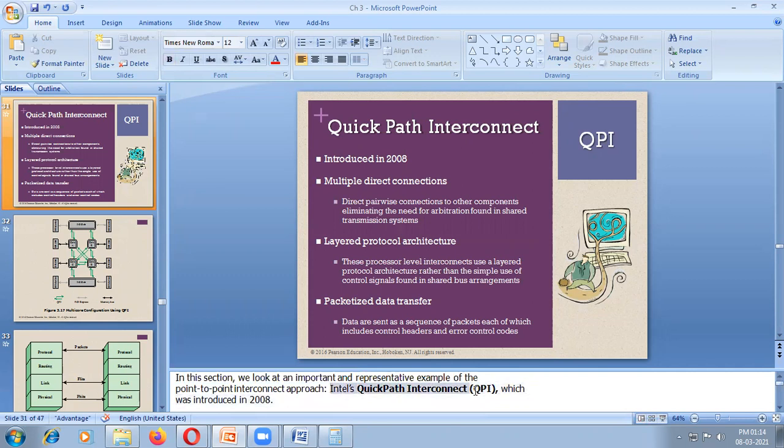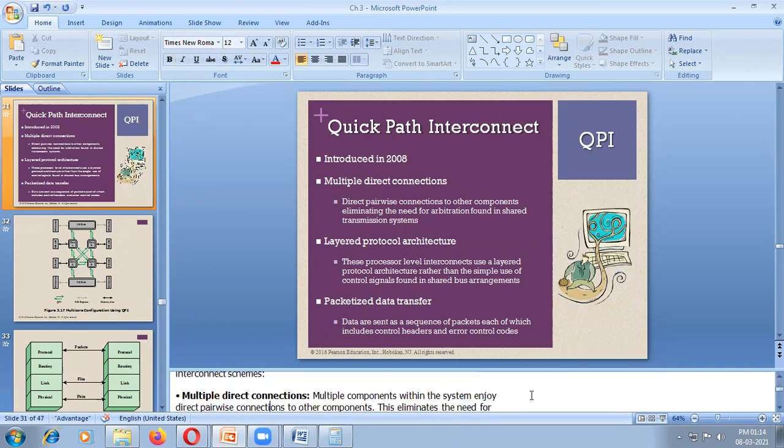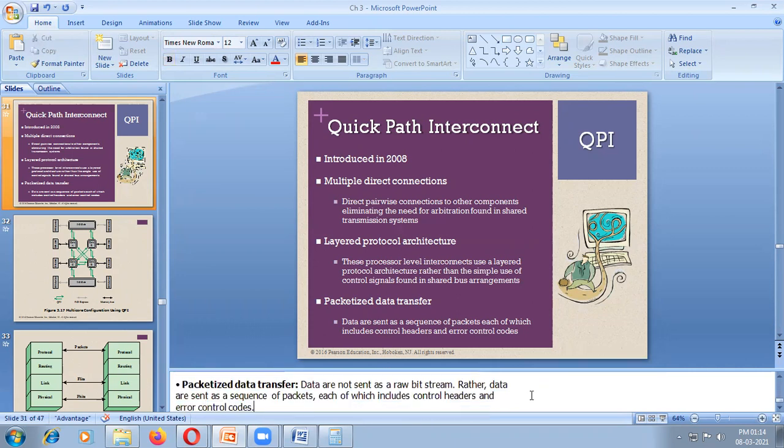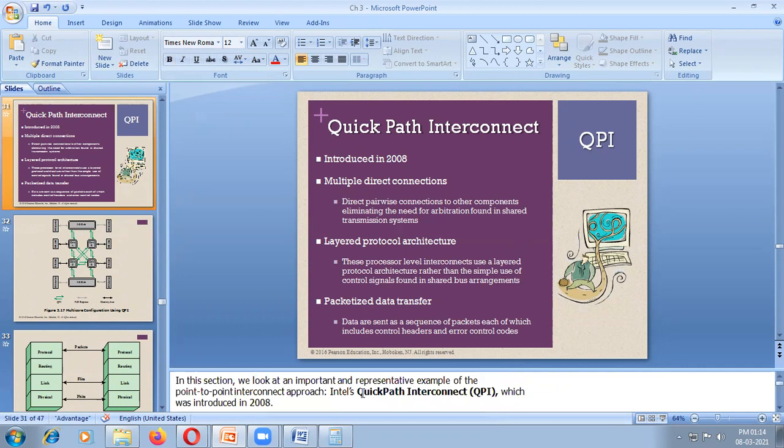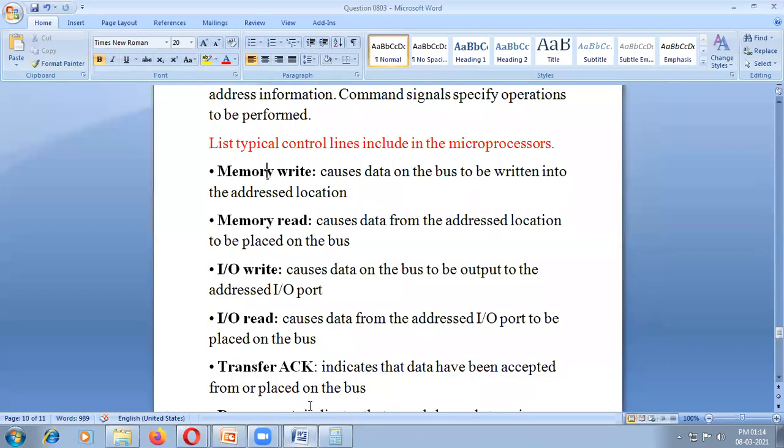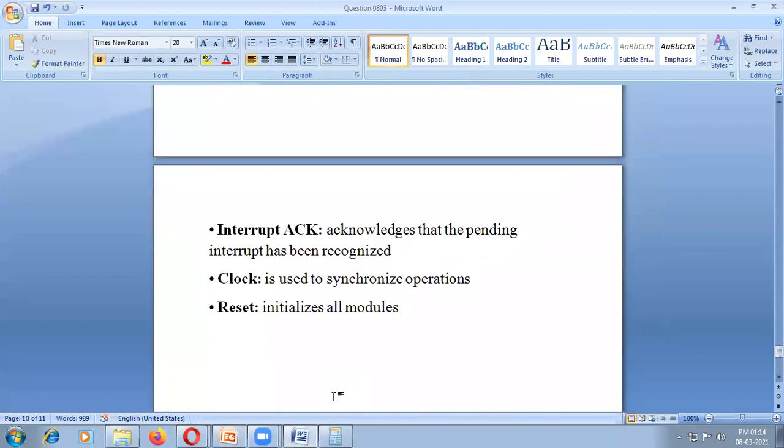Quick path interconnect is mainly Intel's interconnection bus.